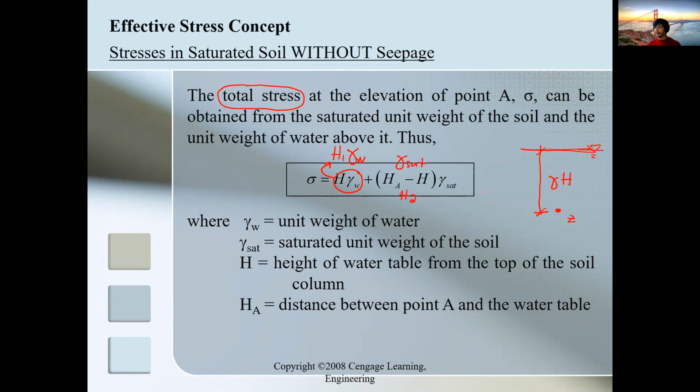So that's what you should remember. Now, gamma water is the unit weight of water, and gamma sat is the saturated unit weight. You know the formulas for gamma saturated. H is the height of the water from the figure, and HA is the total height.